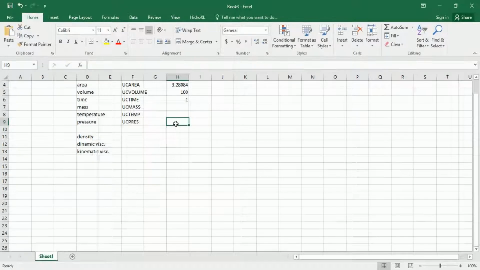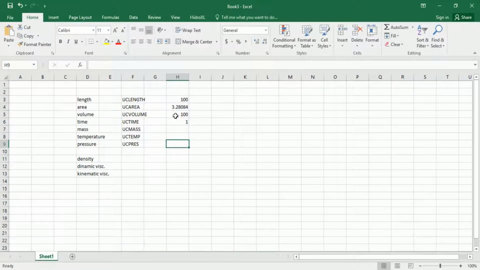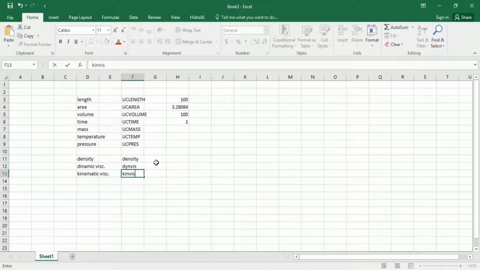Okay, so now when we did this part, we can move further to the water features. For density, we didn't write anything here, so we will write density and it will find it out by itself. For dynamic viscosity, we have to write dy vis, and for kinematic viscosity we need to write ki vis.